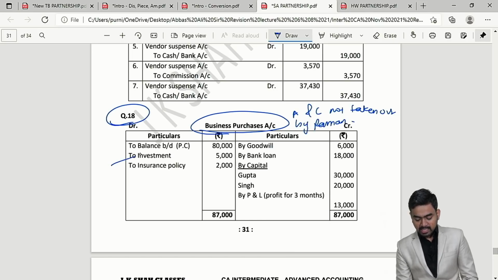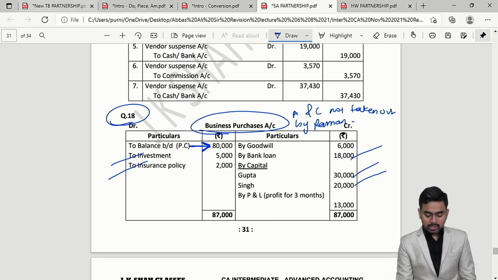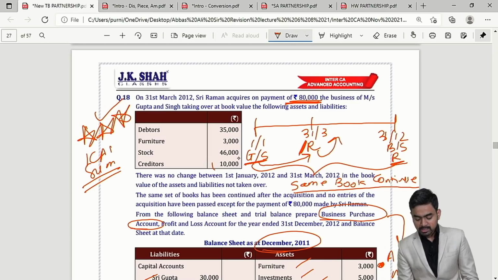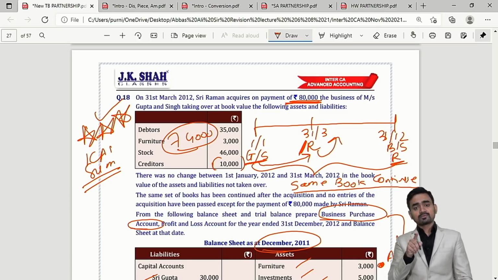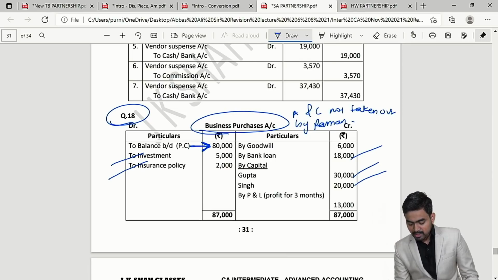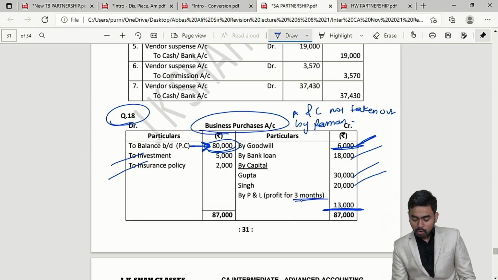Clear? So can I say investment, insurance policy, bank loan, capital not taken over, and business purchase account debited by 80,000 because Mr. Raman paid 80,000 rupees for this business, whereas the value of this business is only 74,000 rupees. So instead of 74, Raman paid 80, that is 6,000 rupees is goodwill. That goodwill will be recorded over here as well. That is 80,000 rupees minus 6,000. So the value is 74. Even we will record profit for 3 months over here.